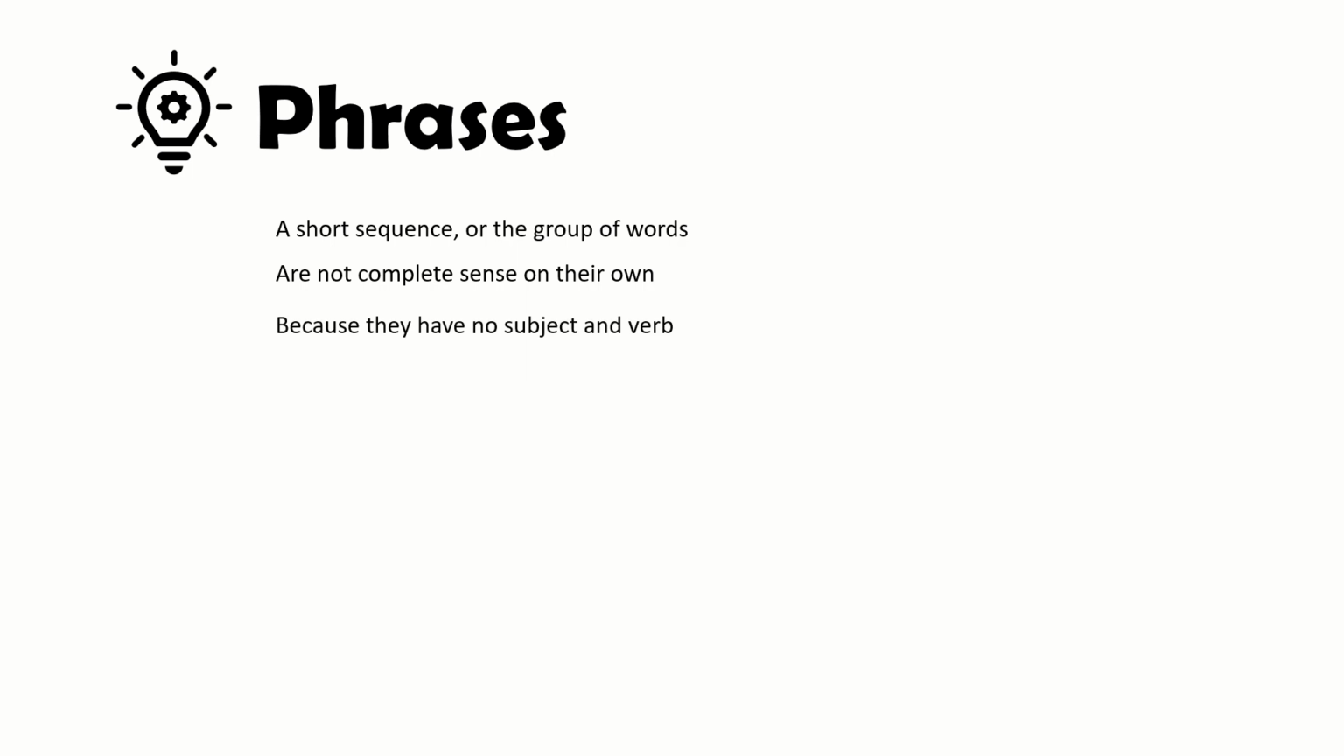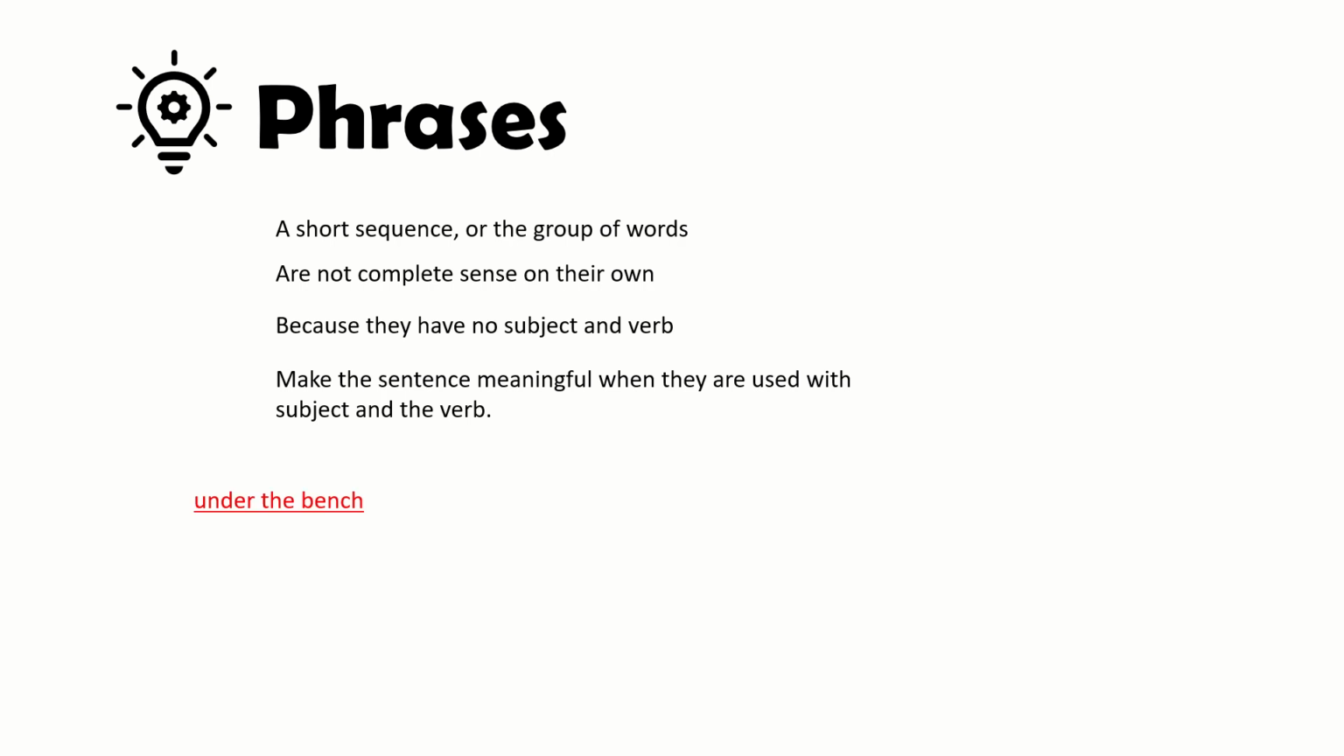Let us know what phrases contain. A phrase contains a short sequence or group of words. Phrases do not give a complete sense on their own because they have no subject and verb. They make the sentence meaningful when they are used with the subject and the verb. So these are the conditions phrases consist of.